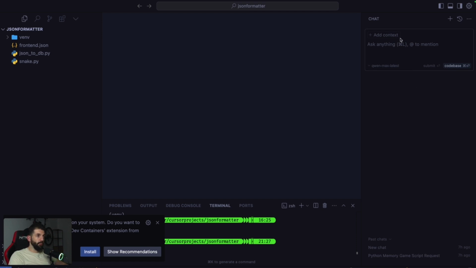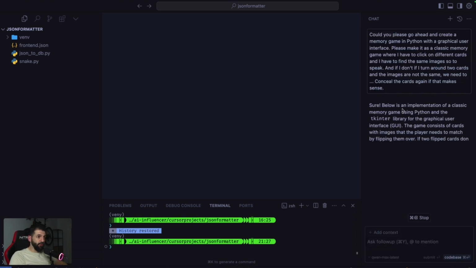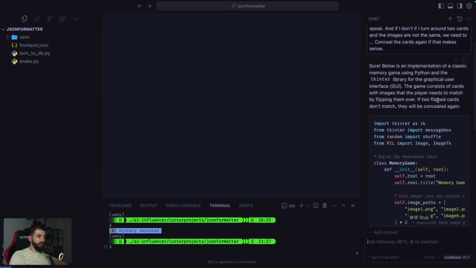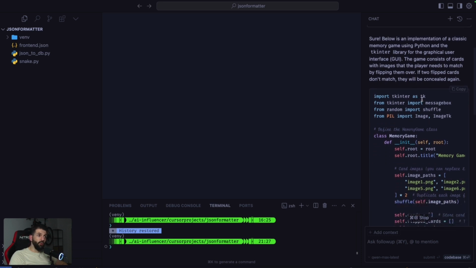So I want to go with the following prompt. Could you please go ahead and create a memory game in Python with a graphical user interface? Please make it a classic memory game where I have to click on different cards and find the same images, so to speak. If I turn around two cards and the images are not the same, we need to conceal the cards again, if that makes sense. As you can see, it's pretty fast. It says, sure, below is an implementation of a classic memory game using Python and the Tkinter library for the graphical user interface. The game consists of cards with images that the player needs to match by flipping them over. If two flipped cards don't match, they will be concealed again.